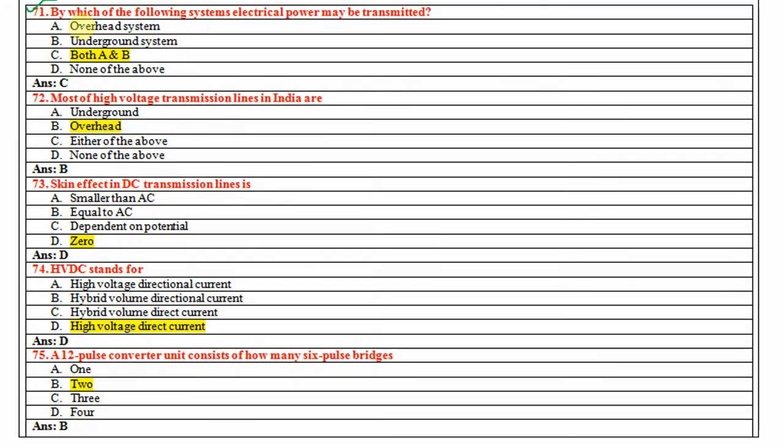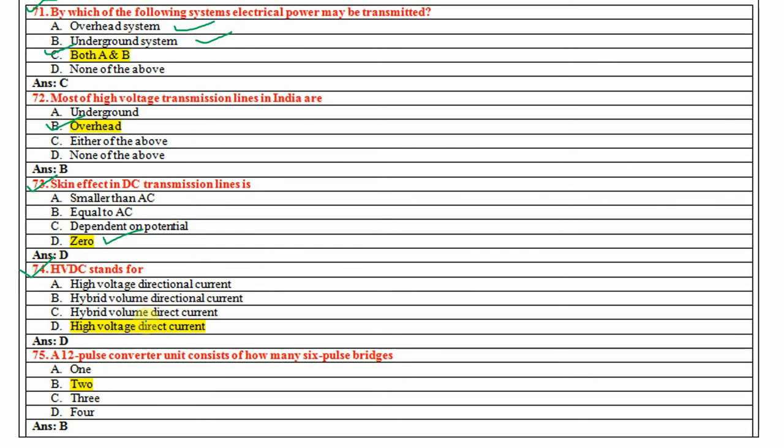Now 71, by which of the following systems may electrical power be transmitted? Overhead and underground, so both ways. So the answer is both A and B. Most of the high voltage transmission lines in India are overhead, right? If you look outside, you observe that most of the power is transmitted through overhead transmission lines. Skin effect in a DC transmission line is 0.